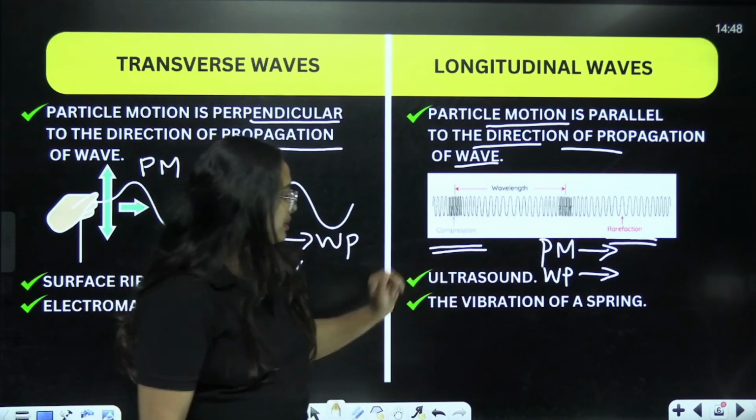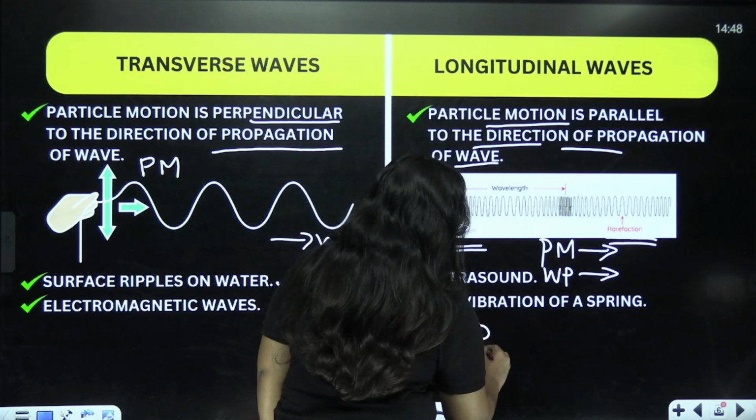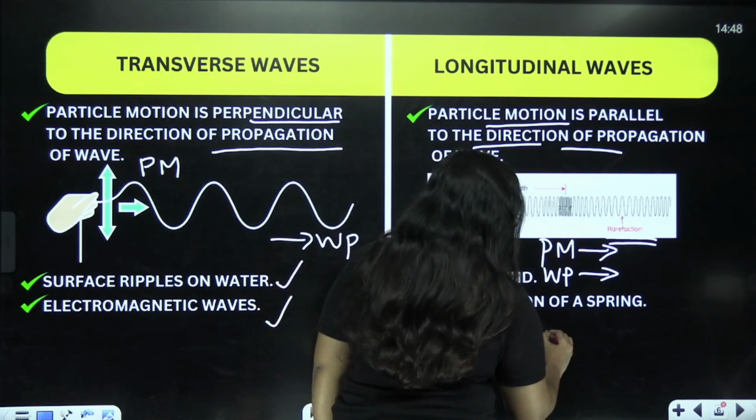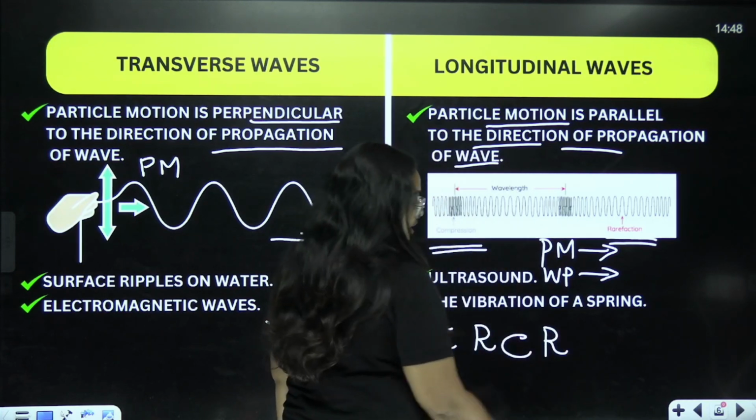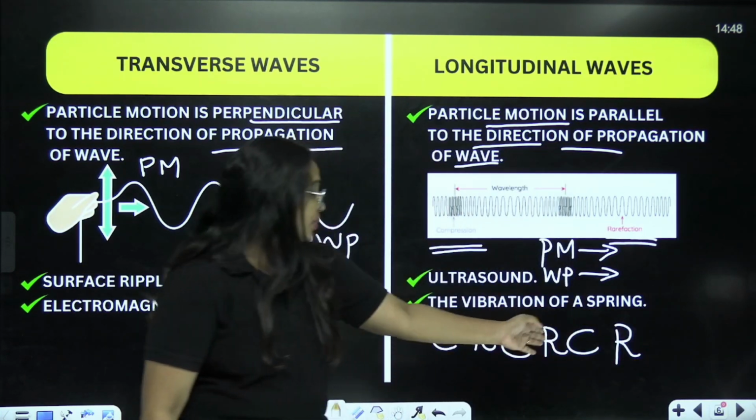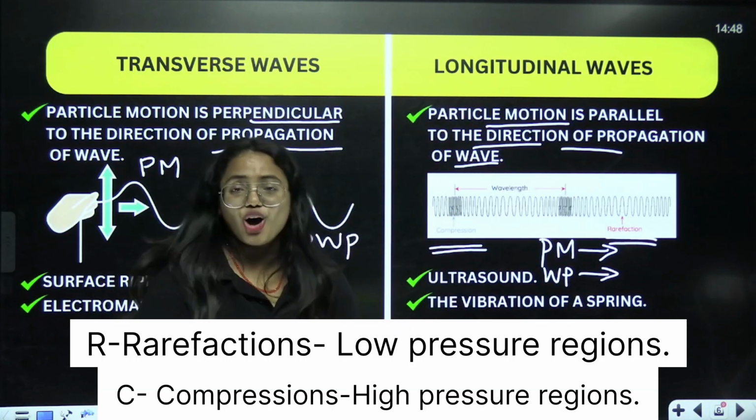Clear? So these are going to be formed alternatively. How? Let me tell you. If there is a compressive region, then the next one is going to be a rarefaction region. So here again a compression region, again a rarefaction region. Again compression, again rarefaction. So this is the way in which different pressure regions are formed in a longitudinal wave.